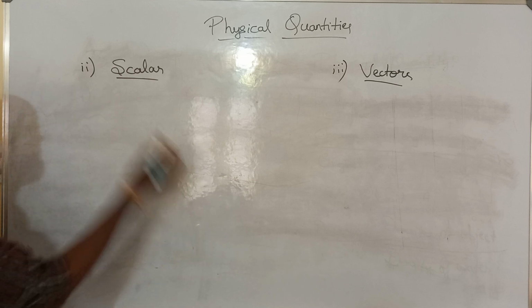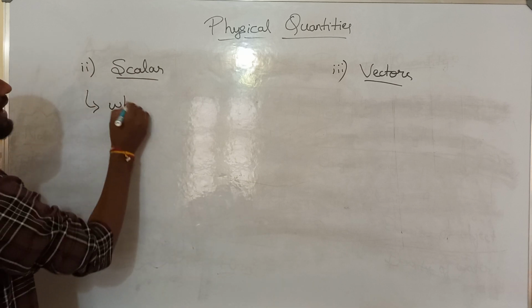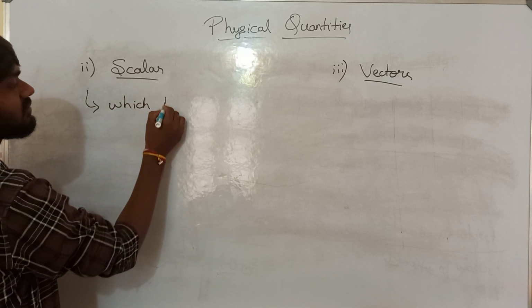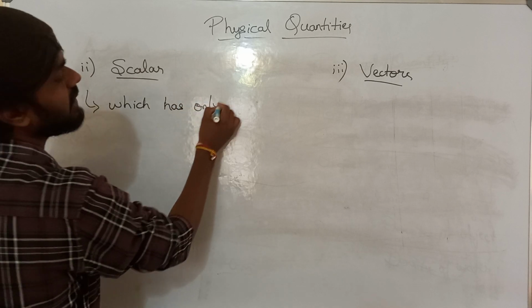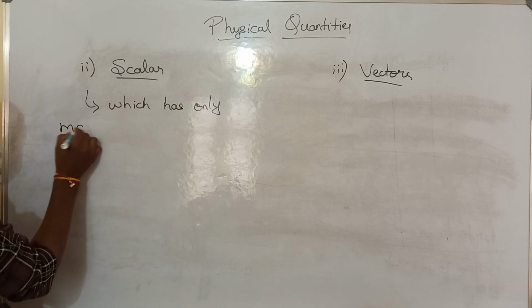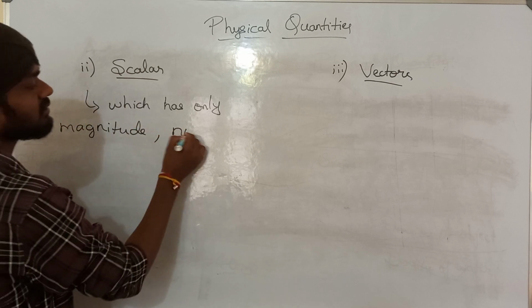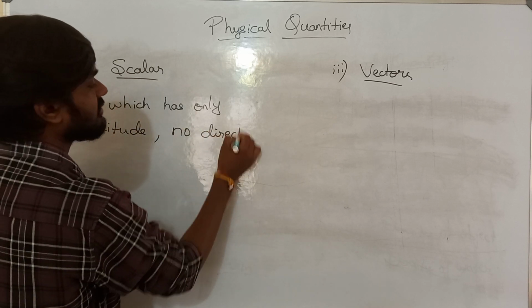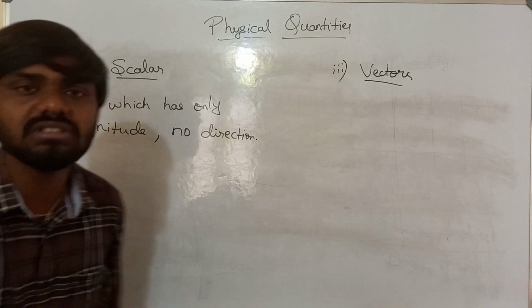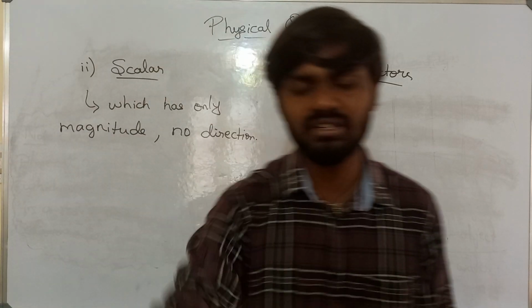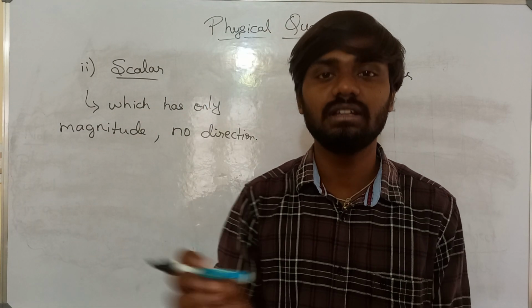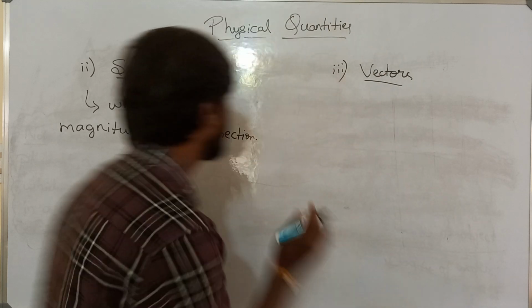See, scalars are those which have only magnitude. Only magnitude, that's it. No direction at all. Direction से फर्क ही नहीं पड़ता. It doesn't matter with the direction.